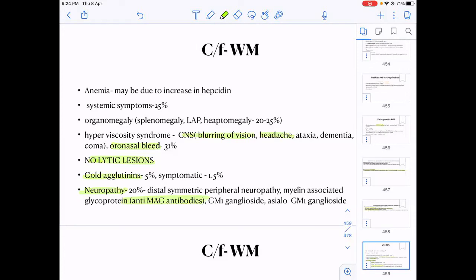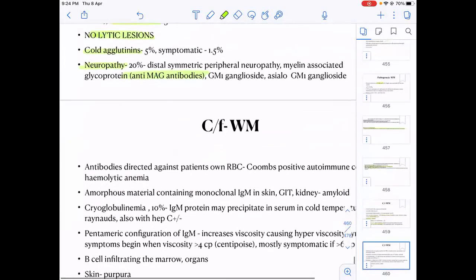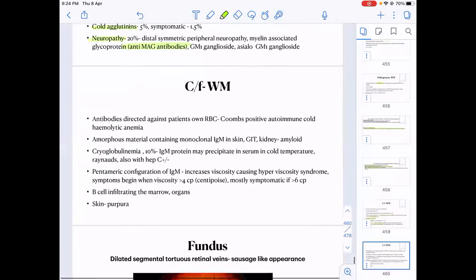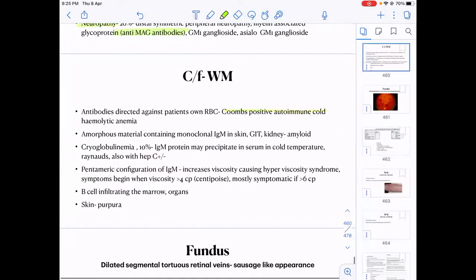They can present with cold agglutinin disease. They can present with peripheral neuropathy because of the anti-myelin associated glycoprotein, anti-MAG antibodies. Then they can present with Coombs positive autoimmune hemolytic anemia. They can be associated with amyloid. They can be associated with cryoglobulinemia.